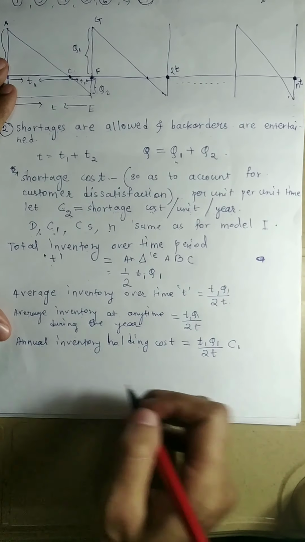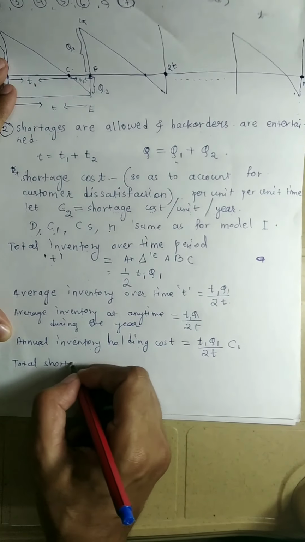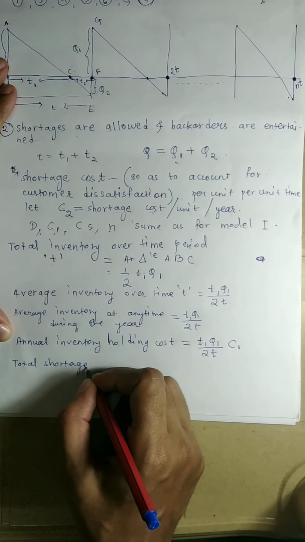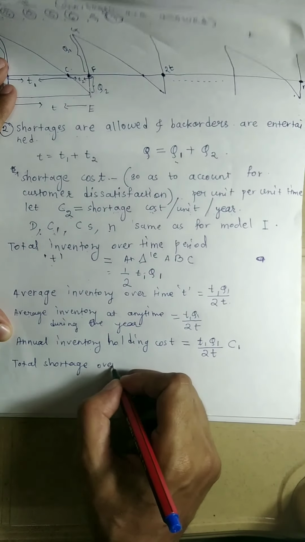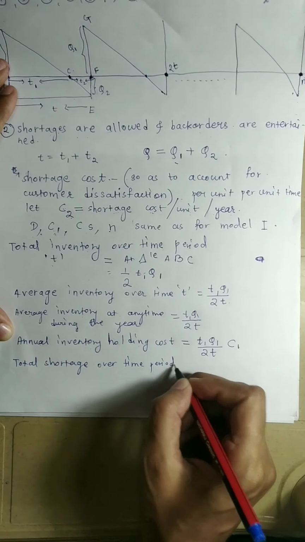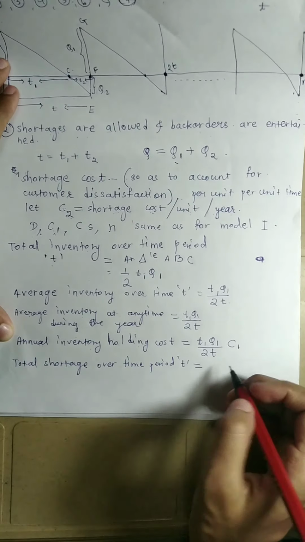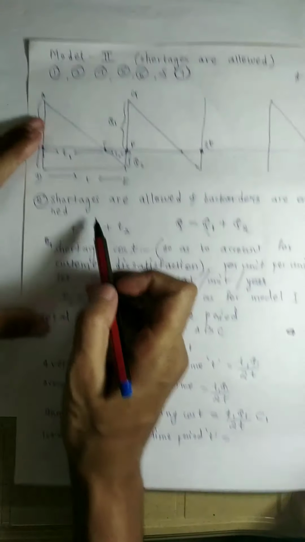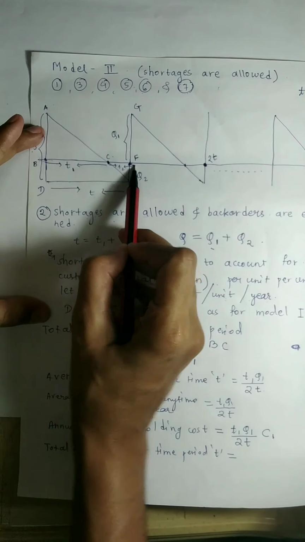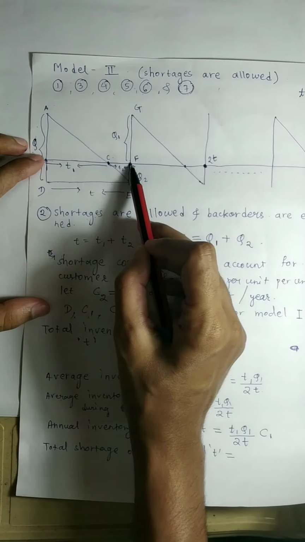Then next will be total shortage over time period T. If suppose this is the time period T, then what is the total shortage during this time period?